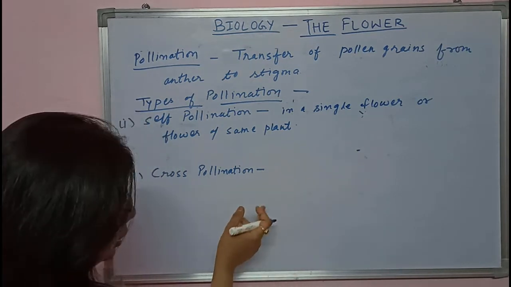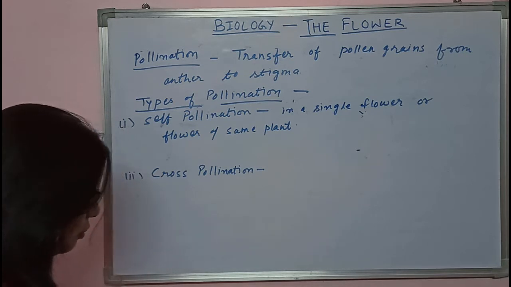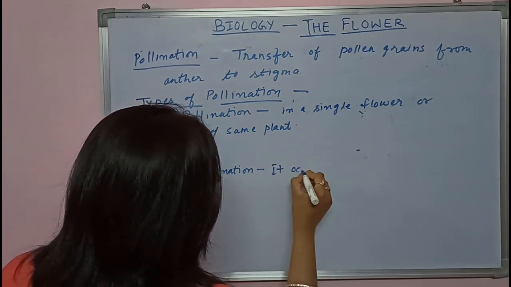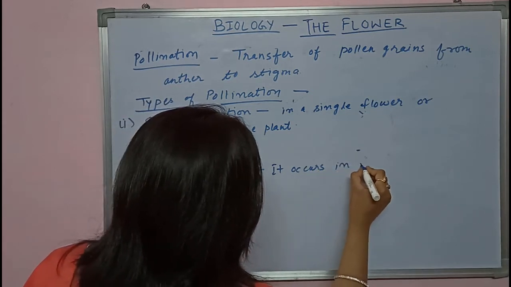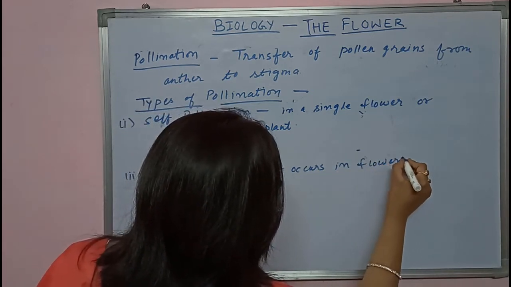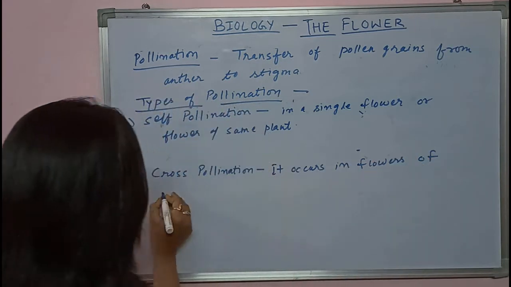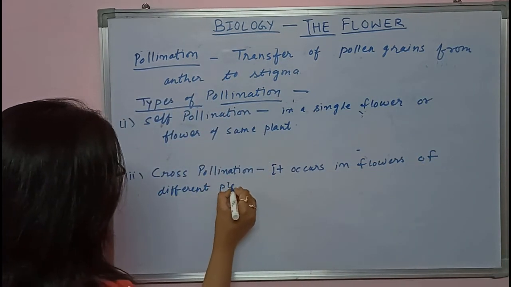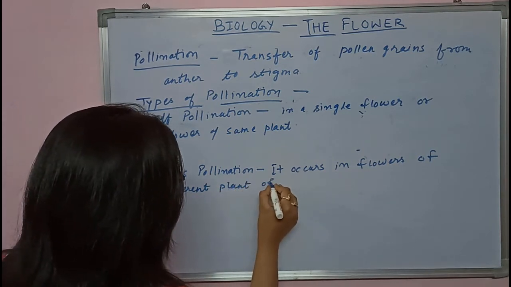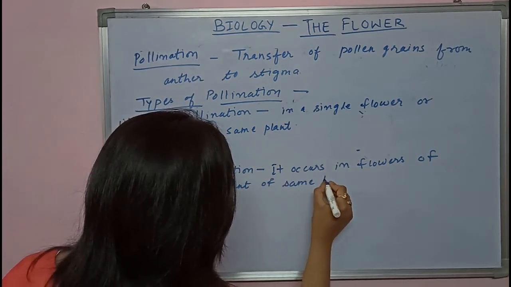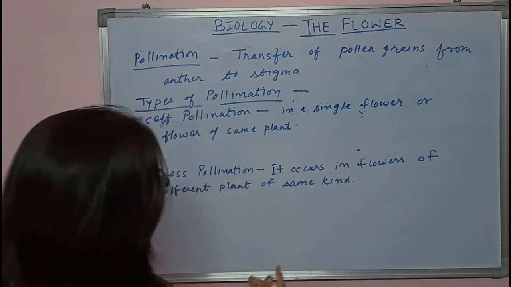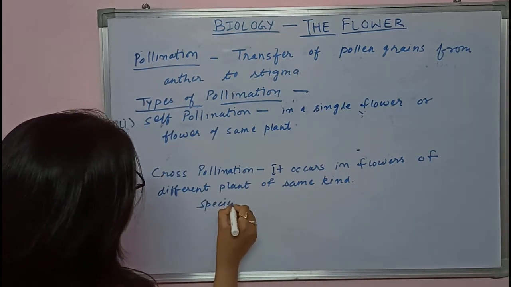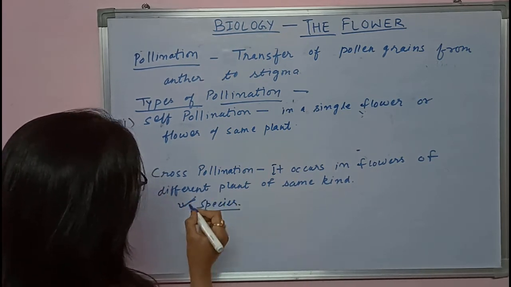And in cross-pollination, it occurs on different plants. It occurs in flowers of different plants of the same kind. The species of the plant should be the same for the pollination.